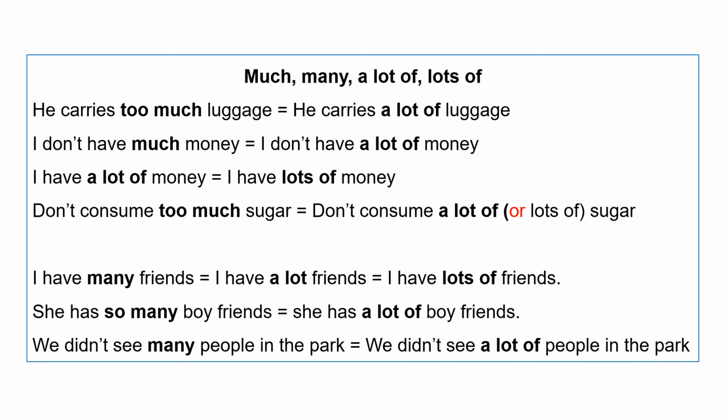I have many friends is equal to I have a lot of friends. It is equal to I have lots of friends. It means all the three sentences have the same meaning. I have many friends. I have a lot of friends. I have lots of friends. All the three have the same meaning. I have many friends is formal. I have a lot of friends is informal. I have lots of friends is more informal.